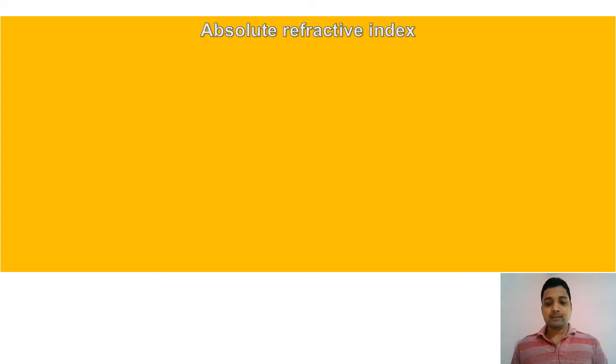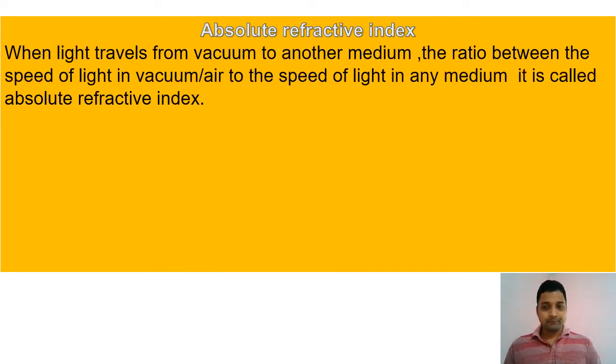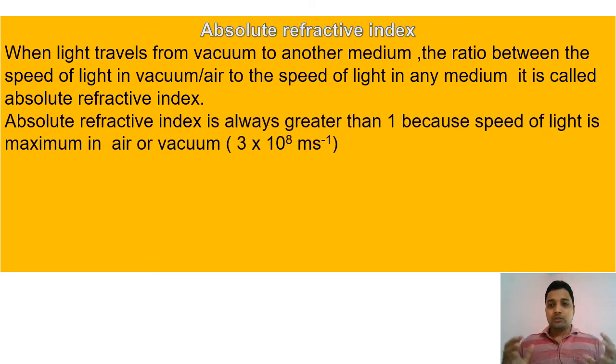Absolute refractive index means when we compare the speed of light in a given medium with the speed of light in air or vacuum, that is, c by v is the absolute refractive index. As the speed of light in air is maximum, for that reason the absolute refractive index is always greater than 1. So we will never get a refractive index less than 1.